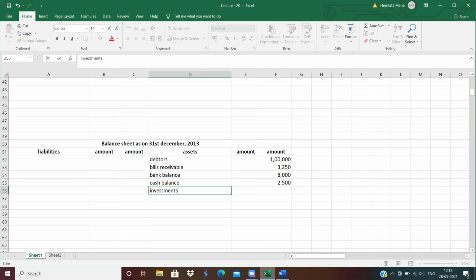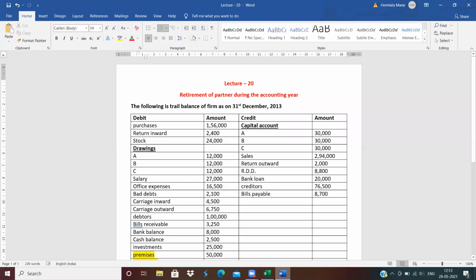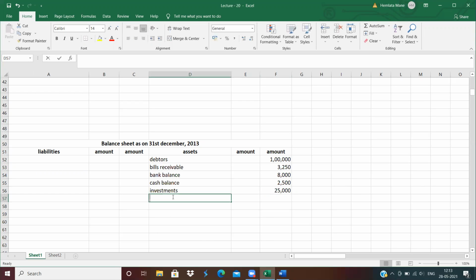Investments also on the asset side, 25,000. Next is premises, inner column 50,000. Write in inner column, leave one line.